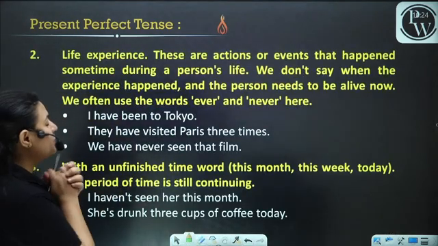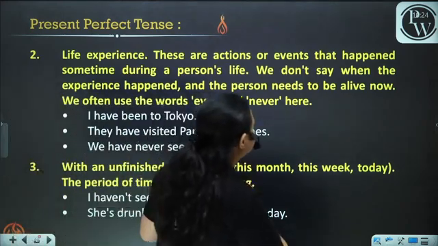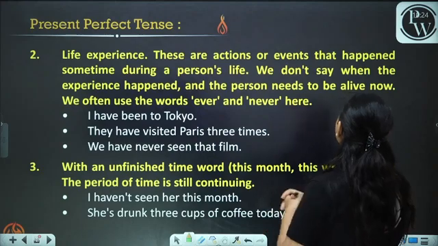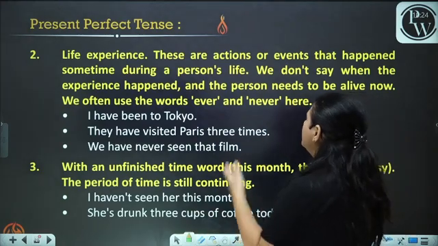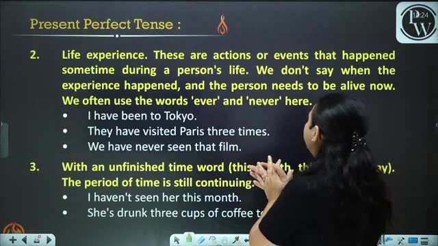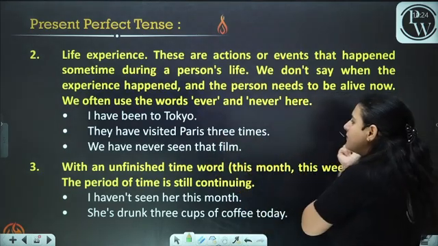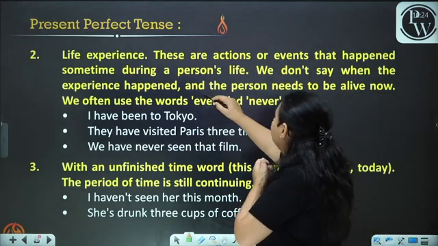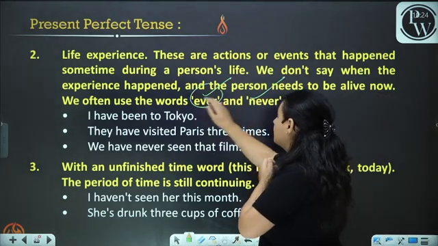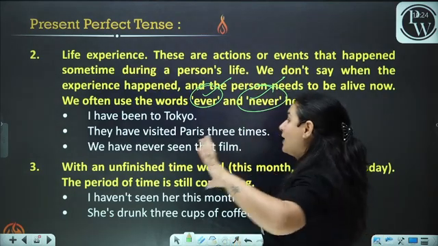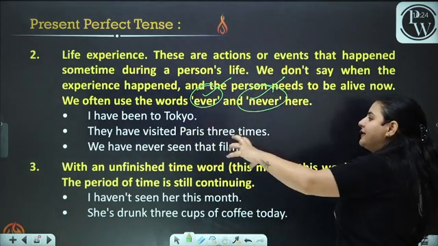Life experience. We also use the present perfect tense when we are talking about life experiences. These are actions or events that happened sometime during a person's life. We don't say when the experience happened, and the person needs to be alive now. We often use the words ever and never here. When we use ever and never, we are talking about an event that actually happened, the experience that has happened.